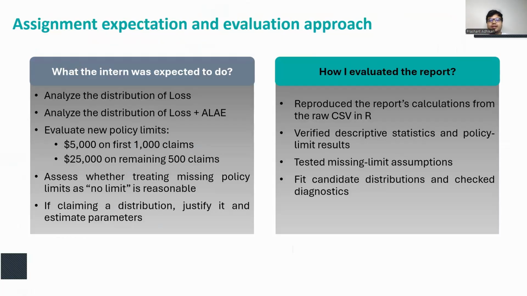The assignment required analysis of indemnity loss, total loss, the impact of revised policy limits, and the treatment of missing policy limits. It also specifically required that if a probability model is proposed, it should be justified or parameterized. So I evaluated the report by reconstructing the analysis from the raw CSV in R programming and checking the descriptive statistics, reproducing the policy limit calculations, testing the missing limit issue, and fitting candidate distributions myself.